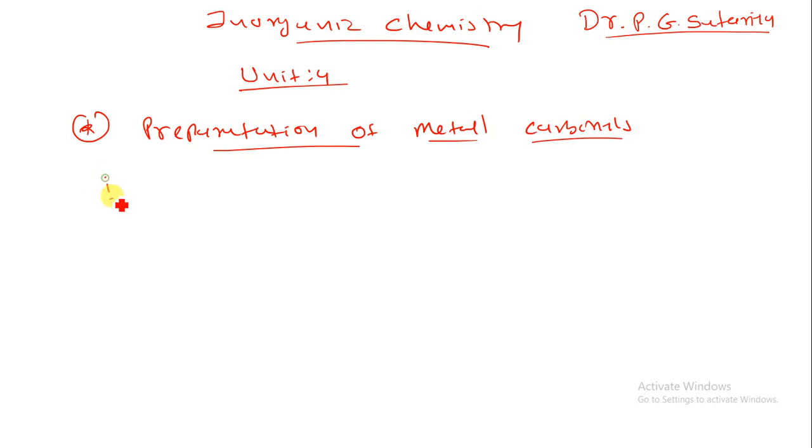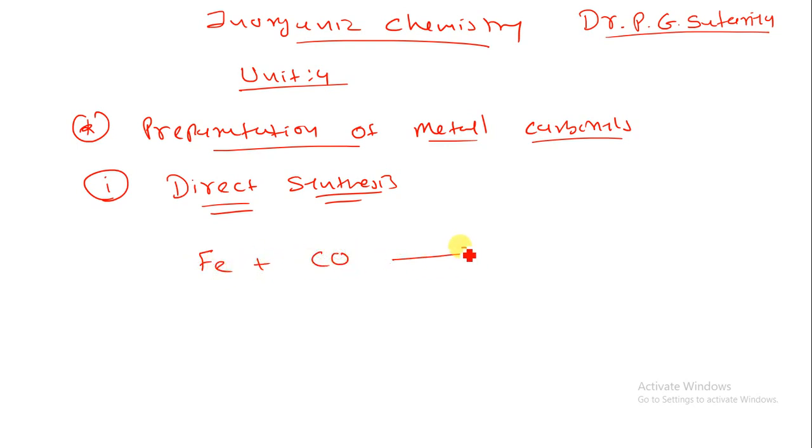First of all, in this preparation, let us start with the direct synthesis. What do you mean by direct synthesis? Direct synthesis means when you have the metal directly with the carbonyl ligand at a particular temperature, that is 200 degrees Celsius and 100 atmospheric pressure, you can generate Fe(CO)5. Here we have 5 CO, so you can put 5 CO over here.